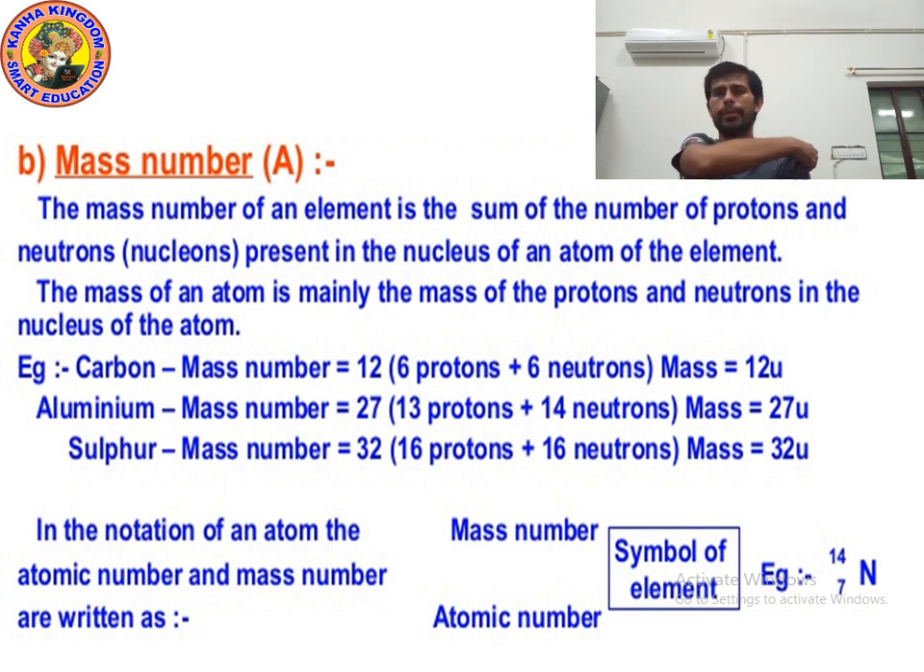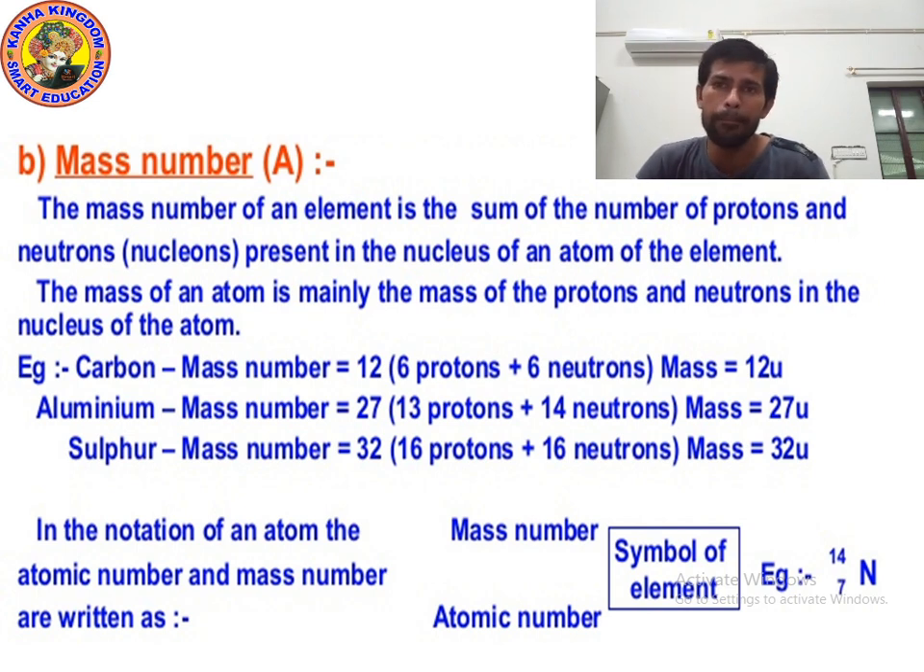So kids, remember that the value of mass and mass number will always be the same. What is the meaning of mass number? The mass number of an element is the sum of the number of protons and the number of neutrons. And what is the meaning of mass for any atom? Mass of any atom is the mass of protons and the mass of neutrons.